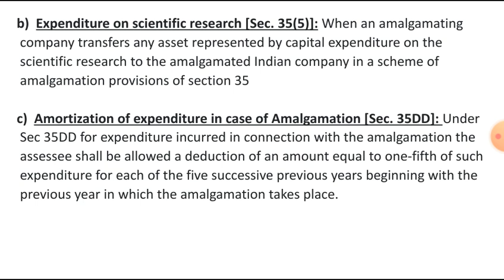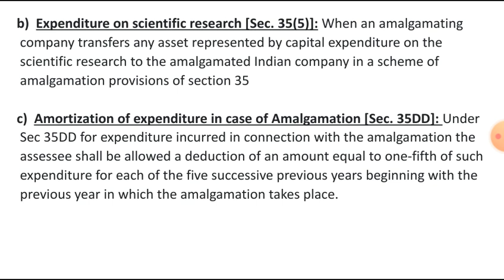And next one is expenditure on scientific research, section 35 subsection 5. When an amalgamating company transfers any assets represented by capital expenditure on scientific research to the amalgamated Indian company in a scheme of amalgamation, provisions of section 35 shall be applicable. The first one is unabsorbed expenditure on scientific research of the amalgamating company will be allowed to be carried forward and set off in the hands of the amalgamated company.